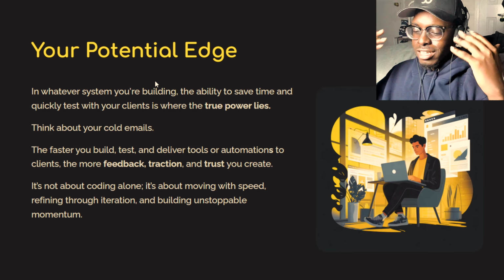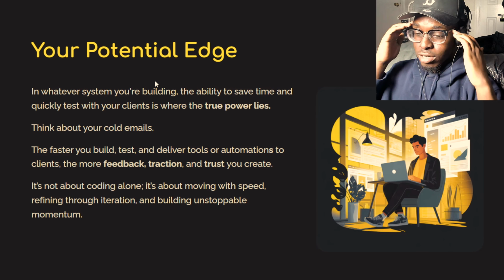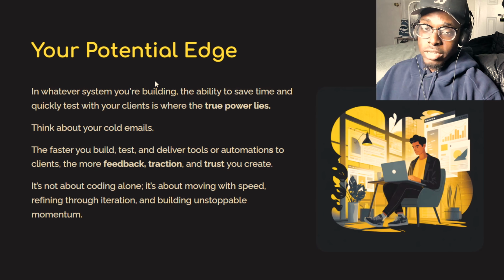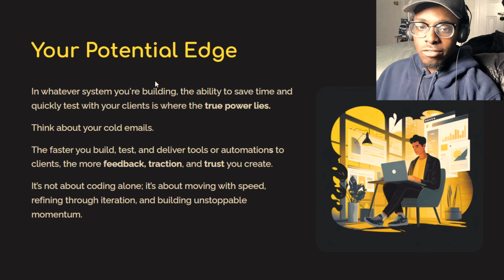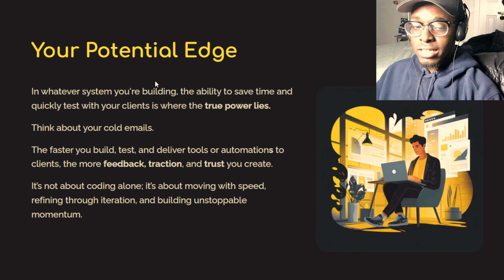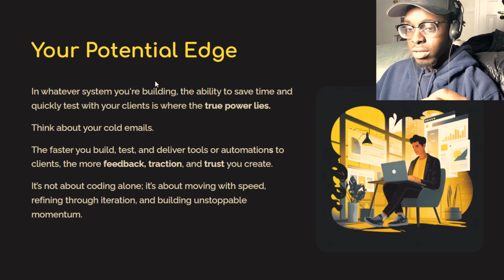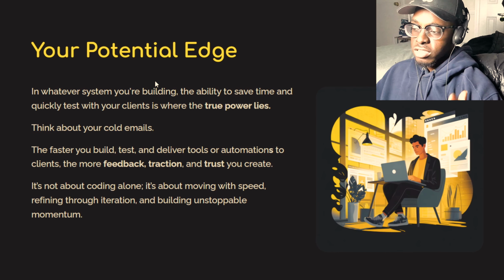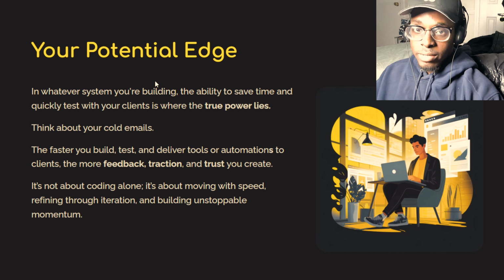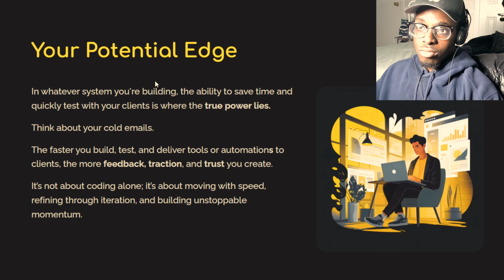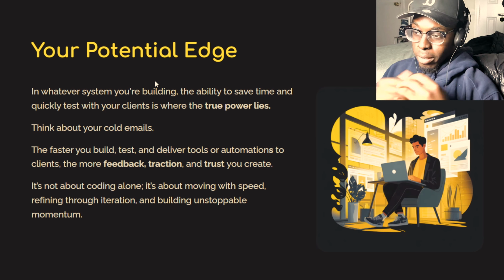This is really something that a lot of people need to lock in and realize, mainly beginners, because they're the ones that don't understand the possibilities with AI right now. In whatever system you're building, the ability to save time and quickly test with your clients is where the true power lies. I don't know if it's the best example, but think about how you do your cold emails, which is just sending out emails for whatever you're trying to sell, in seconds, as many as you want. Think about it in the same way.